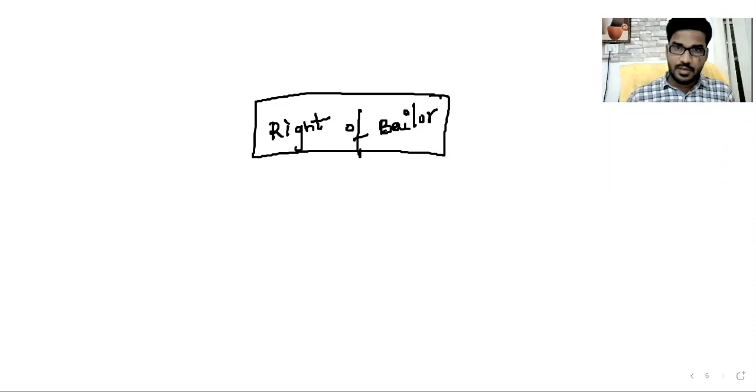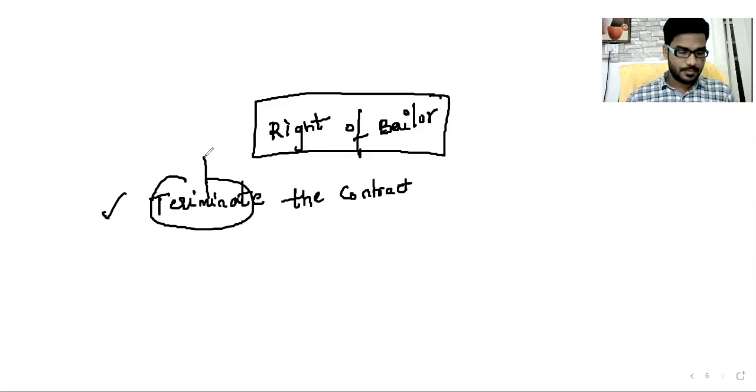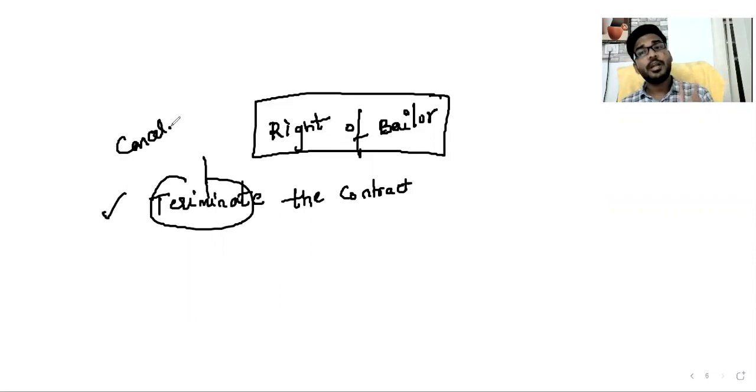First right of the bailor: bailor has a right to terminate the contract. Terminate means cancel the contract. So at any point of time, if bailor is not interested in that particular bailment, bailor has a right to cancel the contract. Yes, a right of bailor.